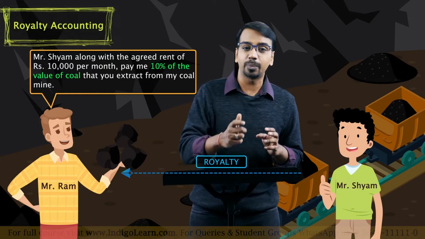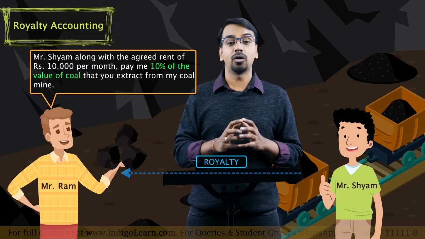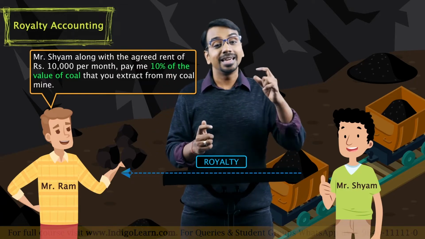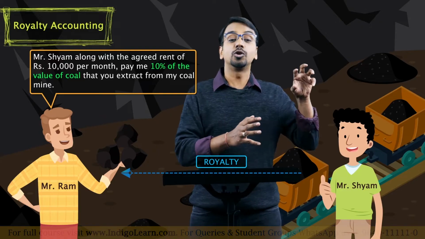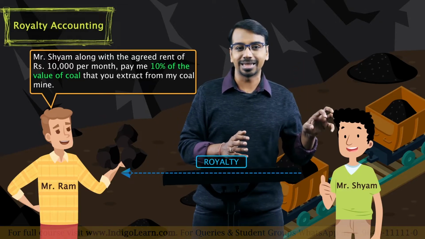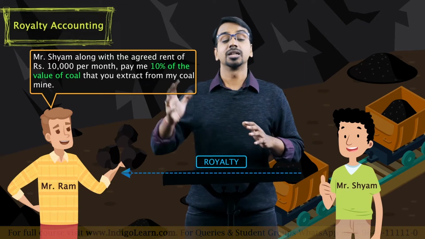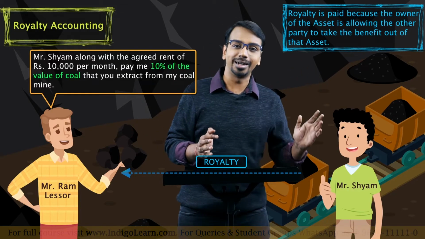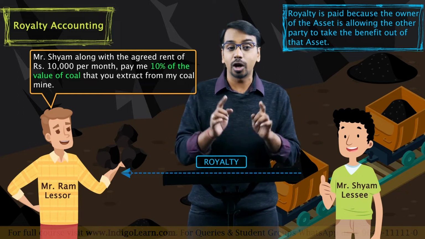Now why is this royalty paid? The royalty is paid because the owner of the asset is allowing the other party to take the benefit out of that asset. In general circumstances, the owner is called the lessor, and the person who takes the land on rent is called the lessee. So what is a royalty payment?